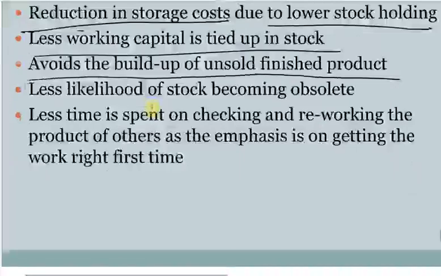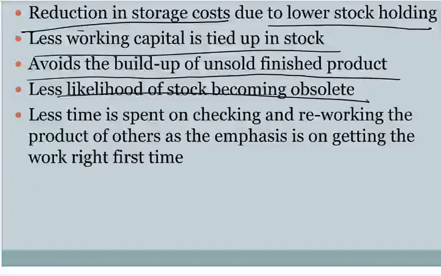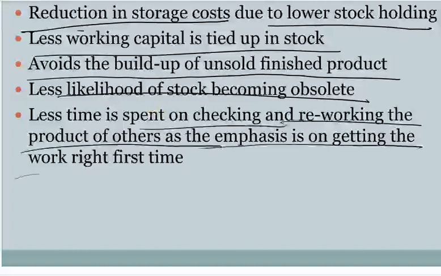Less likelihood of stock becoming obsolete. Just because you're not keeping any stock, there's no risk of obsolete stock. Less time is spent on checking and reworking the product of others as the emphasis is on getting the work right the first time. So with just in time, it's a system where perfection is a key thing. You're saying you want to do the work once. That means whenever you're doing it, you are making sure that everything is perfect. You don't want to spend your time rechecking if everything's okay. So there's no time to spend on rechecking because you have done it perfectly. Those are the advantages of just in time.